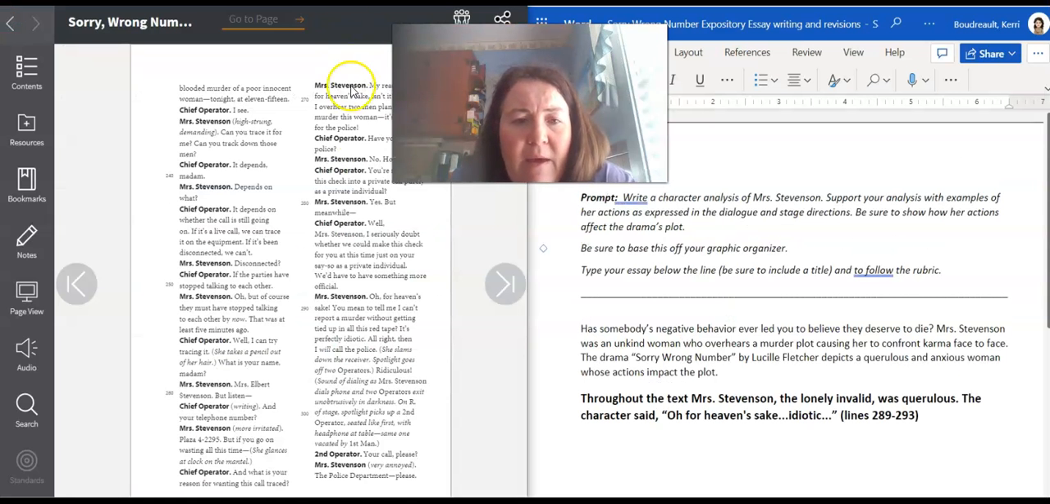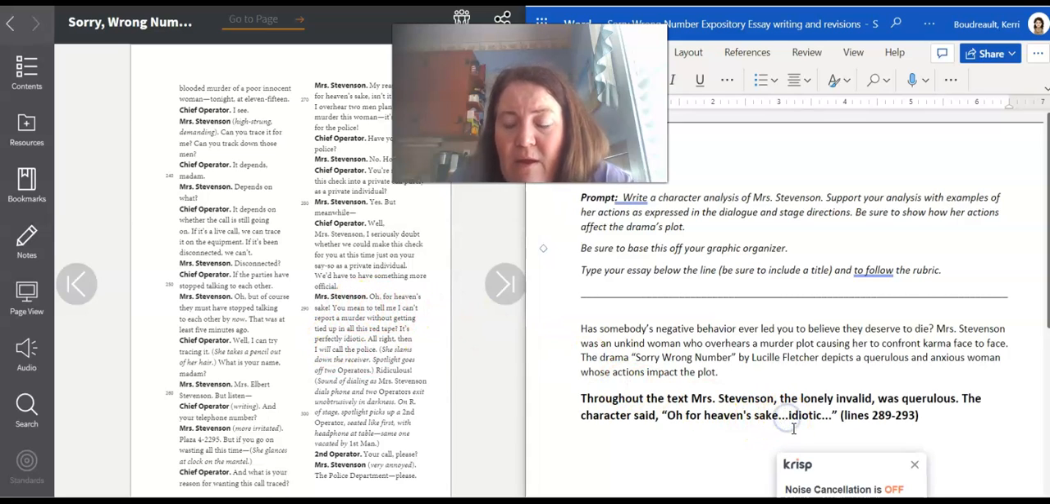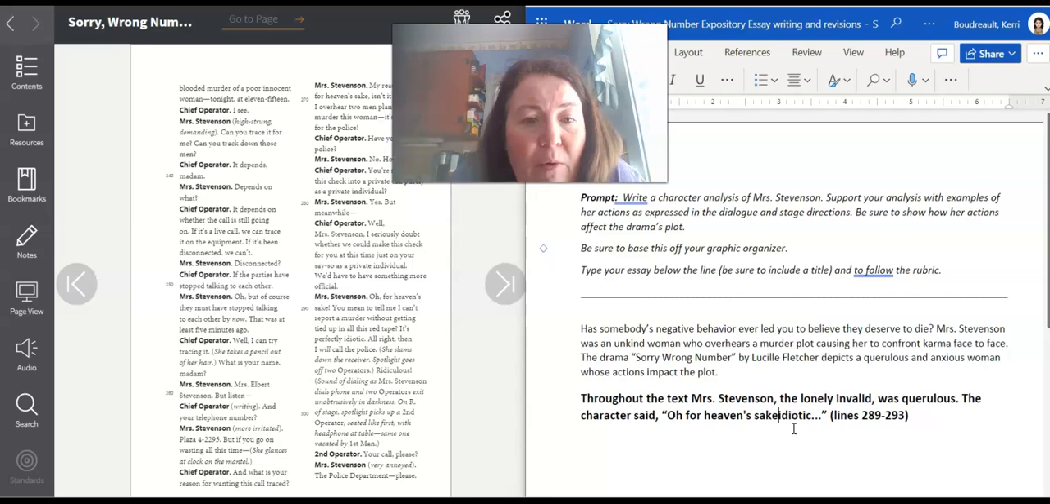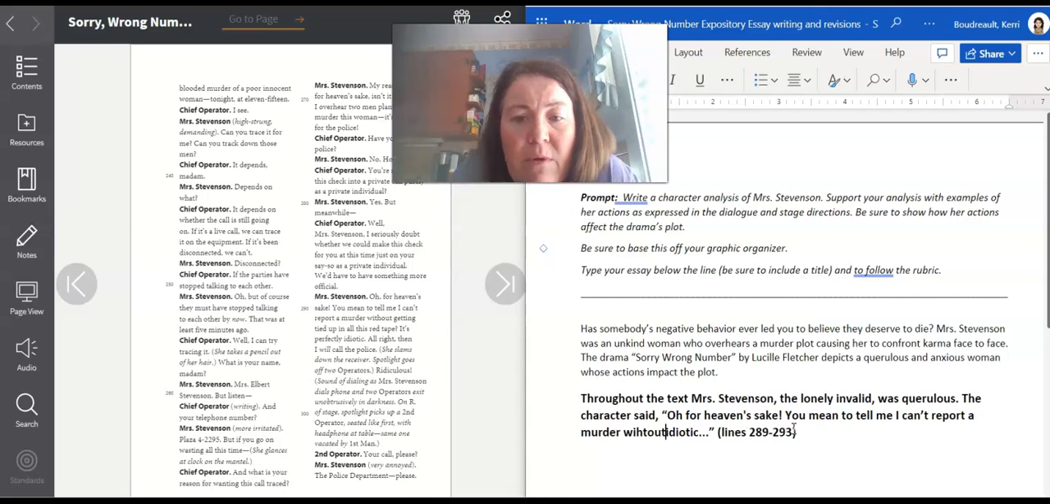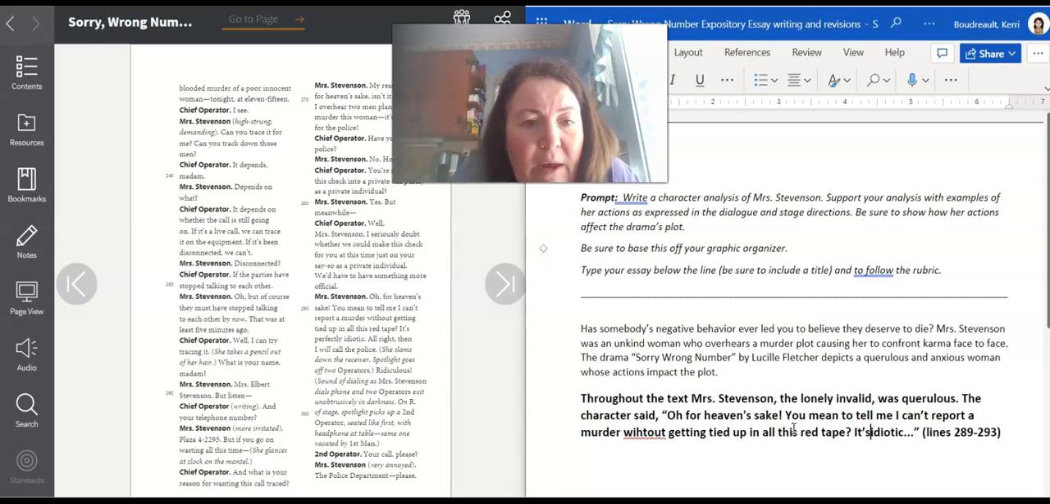So here I am in my online text. I go to those line numbers, and I got to fill in the ellipses, the dots, because this is the final essay, and I need to have the complete quote to prove my point. So, oh, for heaven's sake, exclamation point. You mean to tell me I can't report a murder without getting tied up in all this red tape, question mark. It's perfectly idiotic.